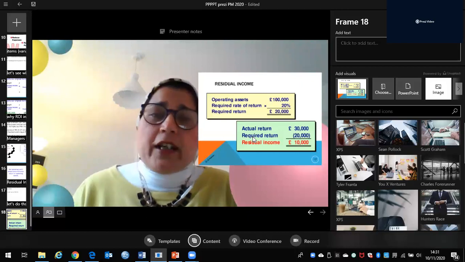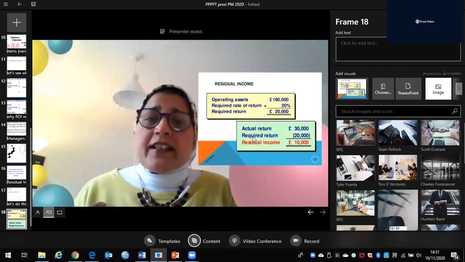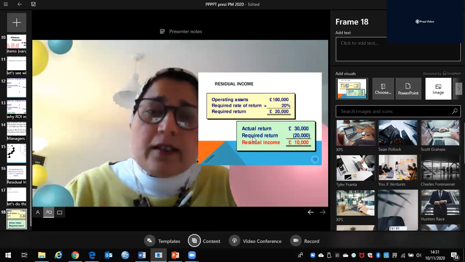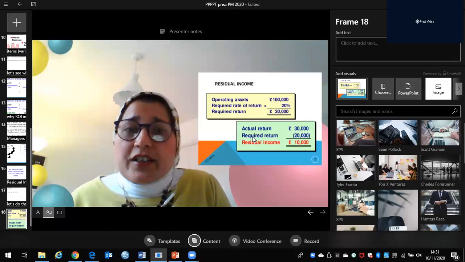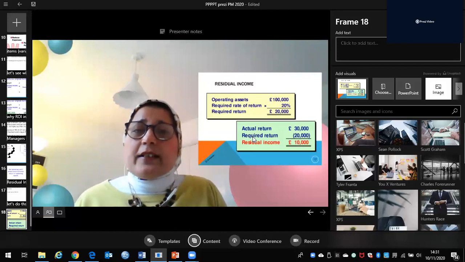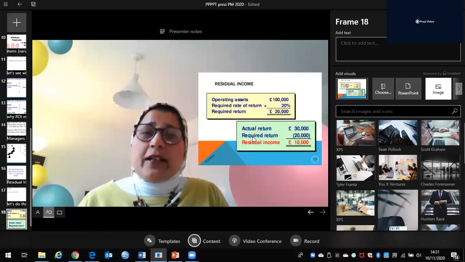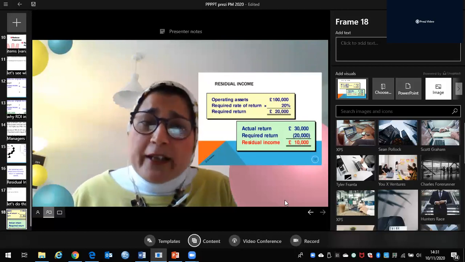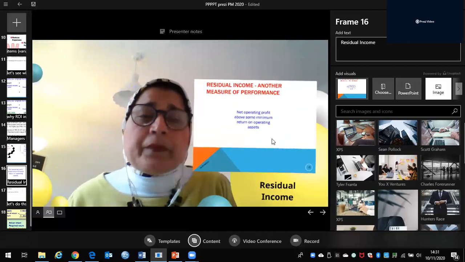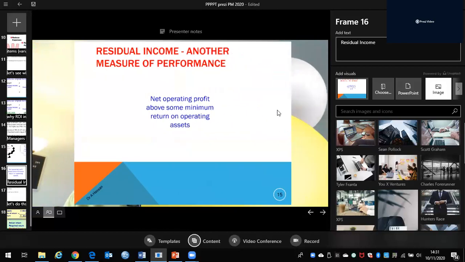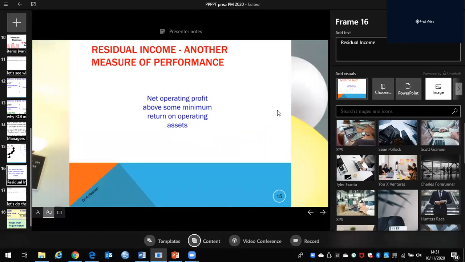Residual income: how do we calculate it? It's the difference between the actual return and the required return. The actual return is 30,000 and the required return is 20,000. That means the residual income is 10,000. Let's go back to the definition and see whether this makes more sense now. Residual income is net operating profit, which is the actual return, above some minimum rate of return on the operating assets.